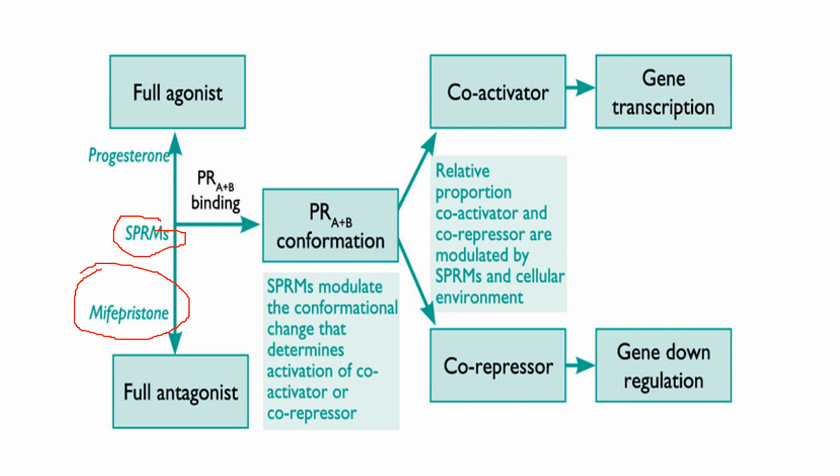But we know that when progesterone binds with this receptor, the heat shock protein will be released, and it will be able to bind with the DNA. But when mifepristone binds with the receptor, it will not release the heat shock protein, and the action of progesterone will not happen. So it is preventing the progesterone from binding with this receptor. It binds to the receptor by itself, but it is inhibiting the functions of progesterone also. So it is an antagonist of progesterone activity. Mifepristone is also known as RU486.